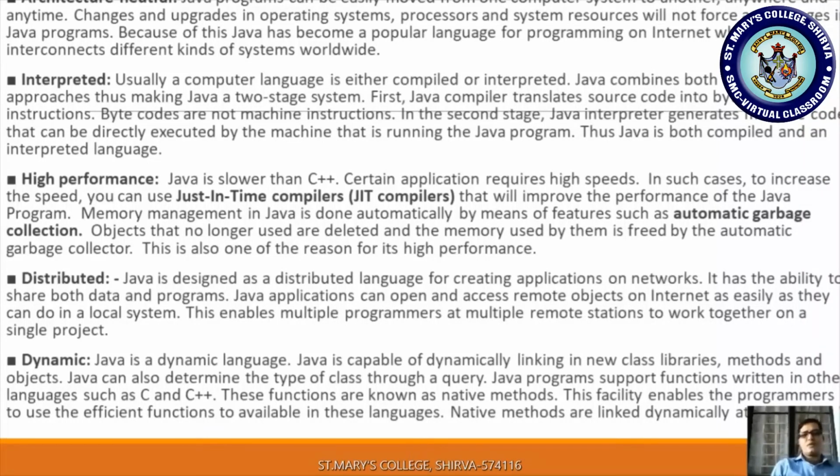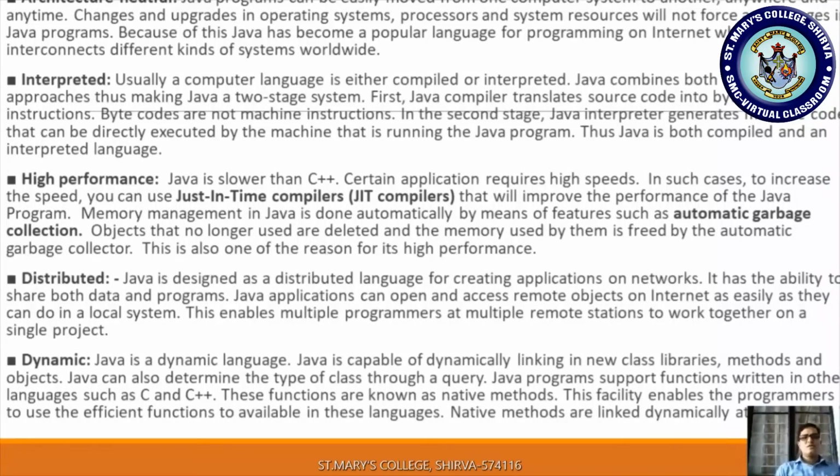JIT stands for just-in-time compilers. That will improve the performance of Java programs. So by the usage of JIT compilers, whatever compiler as well as interpreter you are using for Java, without affecting the speed, your program will be executed fast.